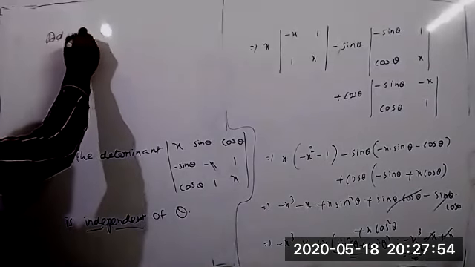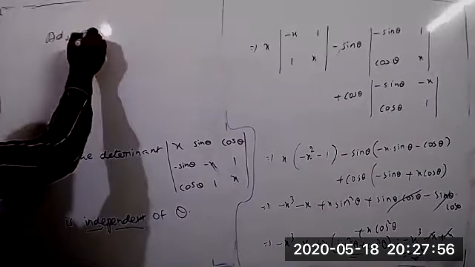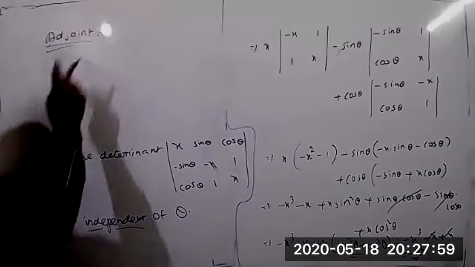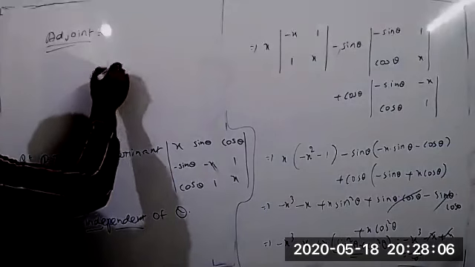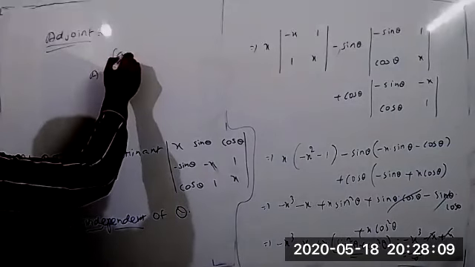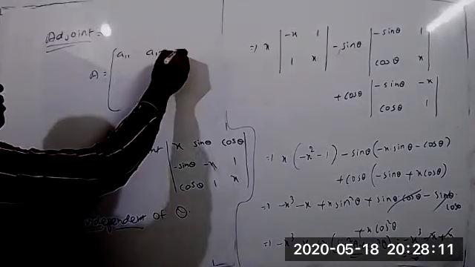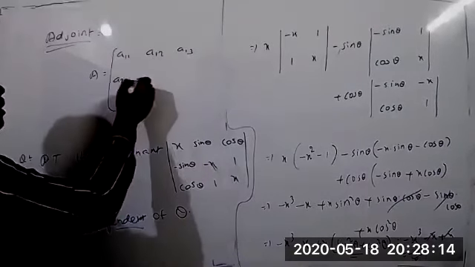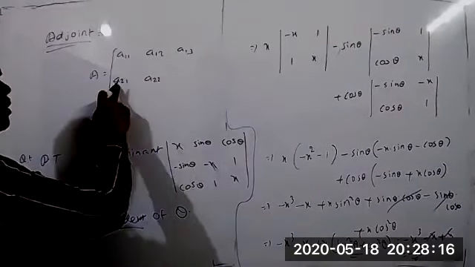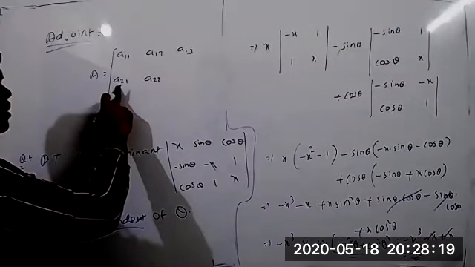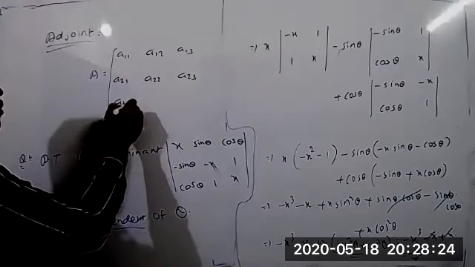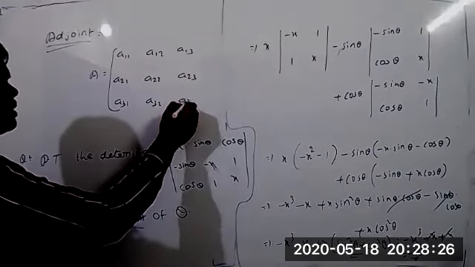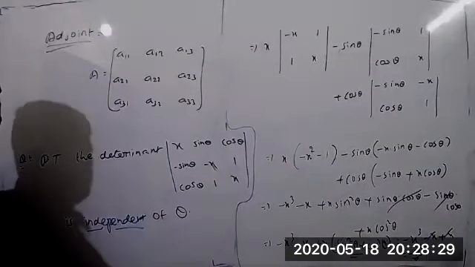Adjoint. What is the meaning of adjoint? Suppose they gave the matrix A. I am taking the matrix A equal to: A11, A12, A13, A21, A22, A23, A31, A32, and A33. Listen clearly, everybody. This is the given matrix now.